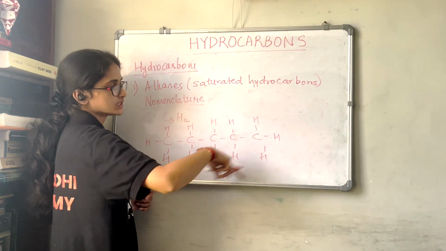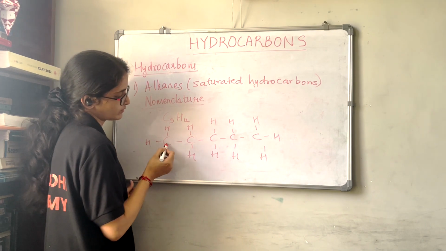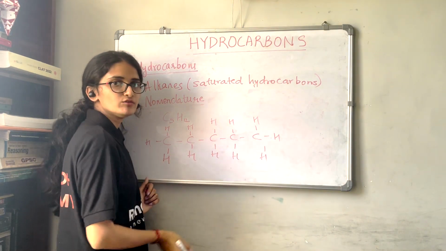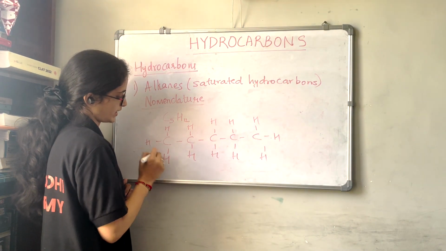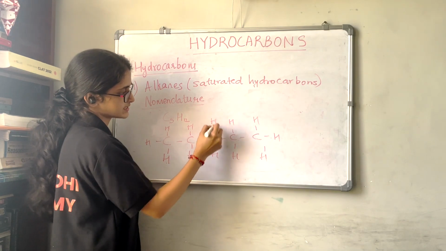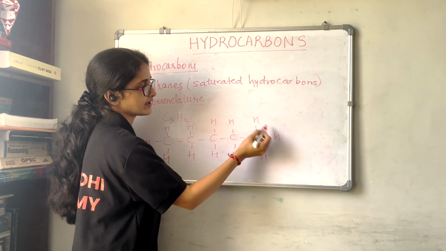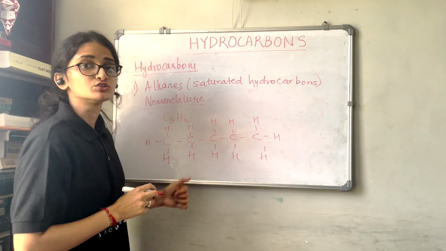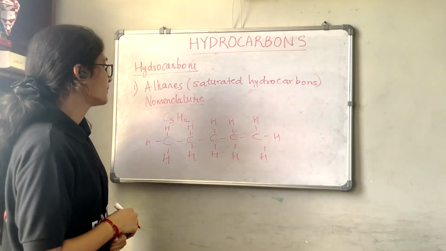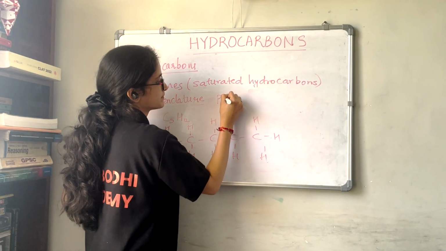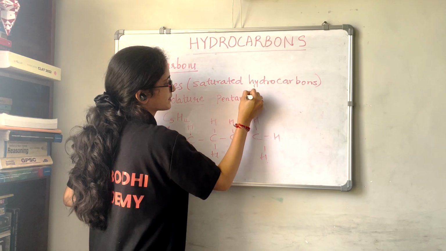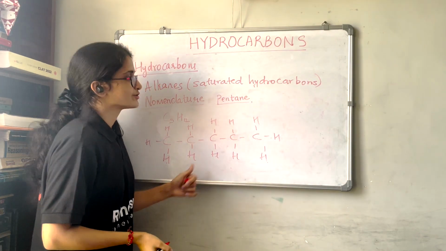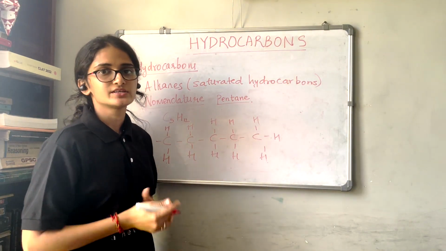So we are having this structure. Now let us count 1, 2, 3, 4, 5 carbons, and 1, 2, 3, 4, 5, 6, 7, 8, 9, 10, 11, 12. So 12 hydrogen. So this is the structure of pentane, the straight chain structure.